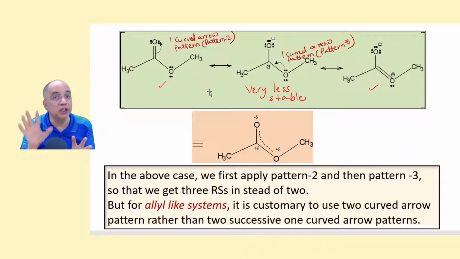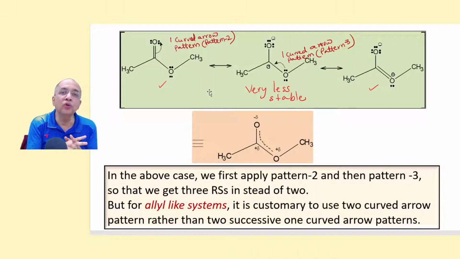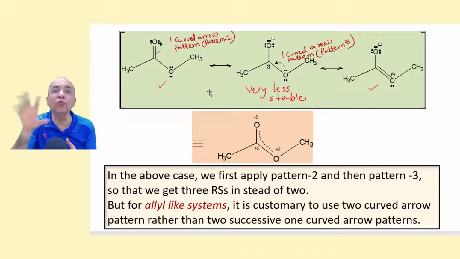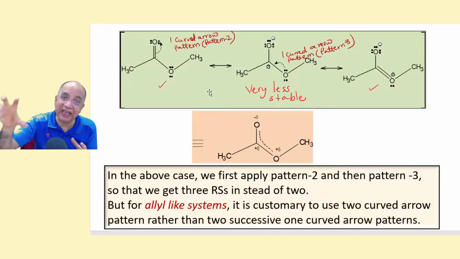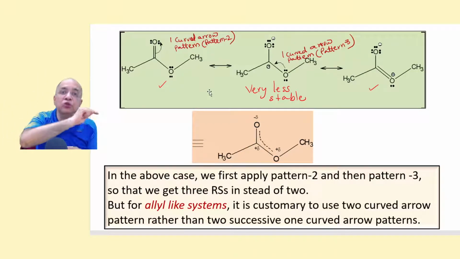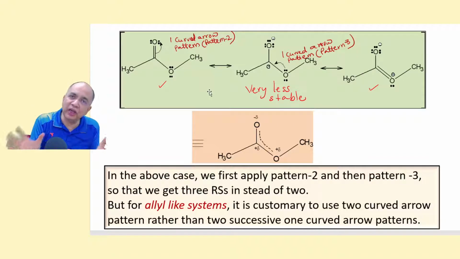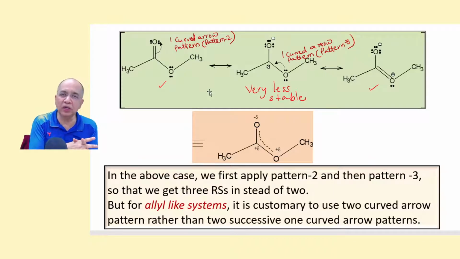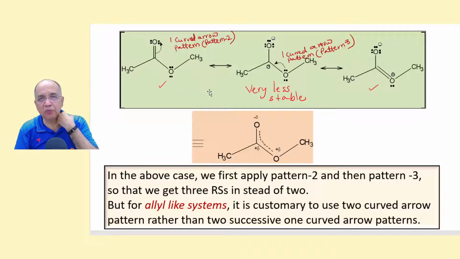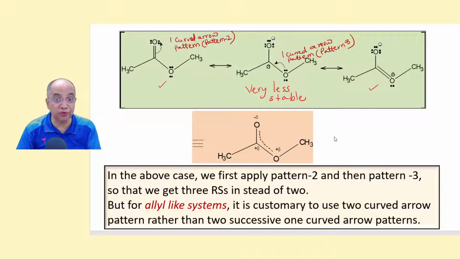And the fourth one is the 2 curved arrow pattern: allylic lone pair or allylic-like lone pair. A lone pair next to a pi bond. If it is a carbon-carbon pi bond, it is an allylic pattern. If it is other than a carbon-carbon pi bond, then it is an allylic-like pattern. So customarily, I suggest that you go for a 2 curved arrow pattern to get the required number of RSS. That means 2 RSS instead of 3.